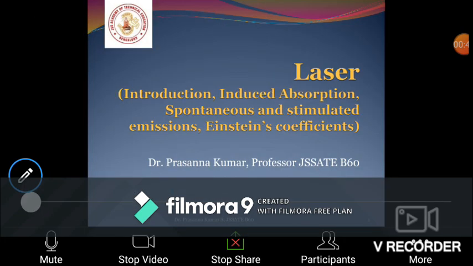Now today, to start with laser, let us briefly describe the laser and its history. Then we go for the absorption and the emission processes. Finally, we'll come to the definitions of Einstein coefficients.